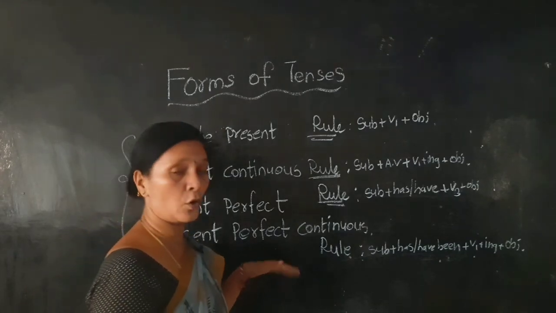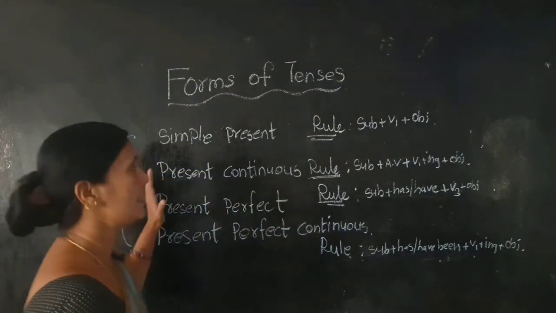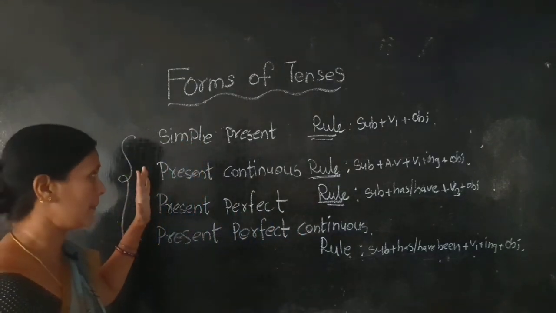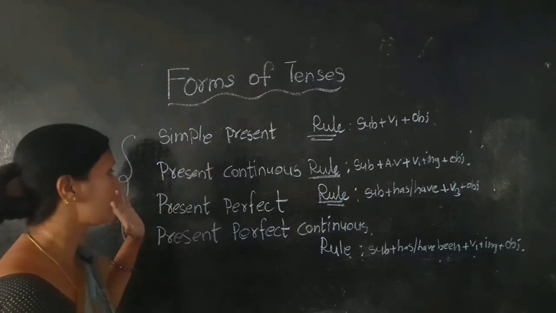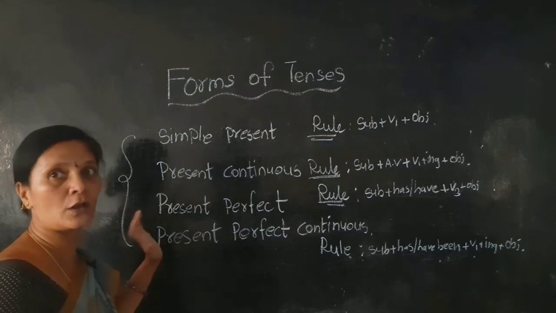These are so many long classes. In past tense also there are four forms: simple past, past continuous, past perfect, past perfect continuous. I gave the rule only.